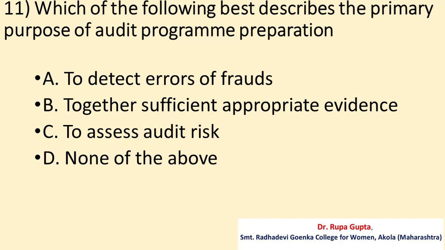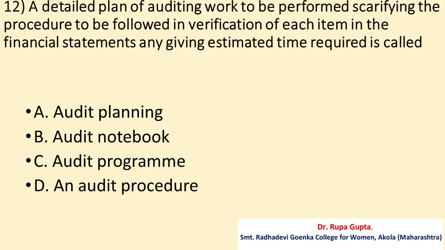Question number 11. Which of the following best describes the primary purpose of audit program preparation? Option A. To detect errors or frauds, B. To gather sufficient appropriate evidence, C. To assess audit risk, D. None of the above. And the correct answer is C, that is to assess audit risk.